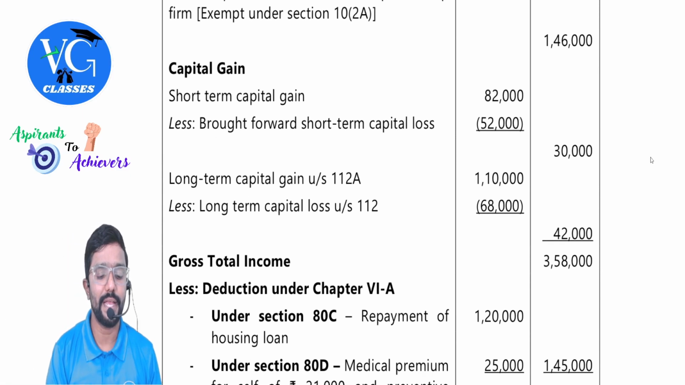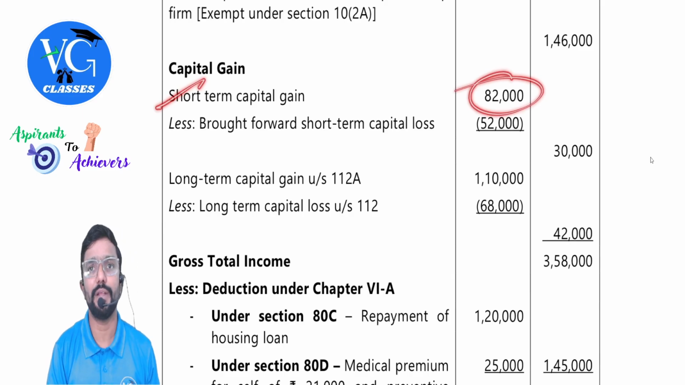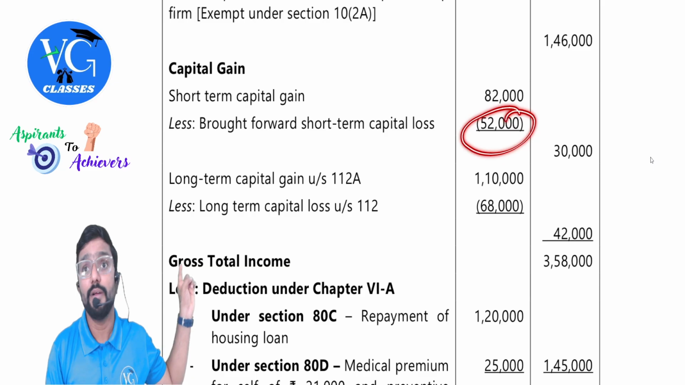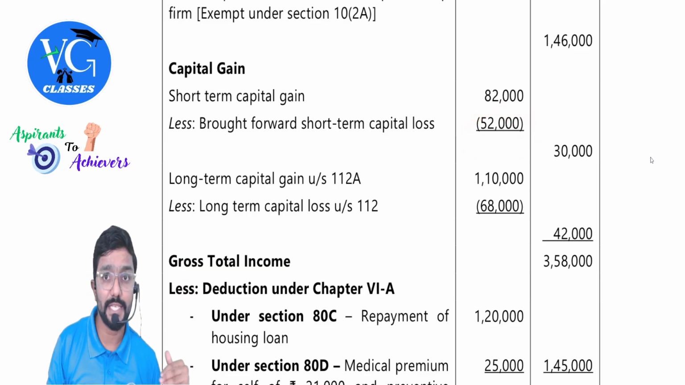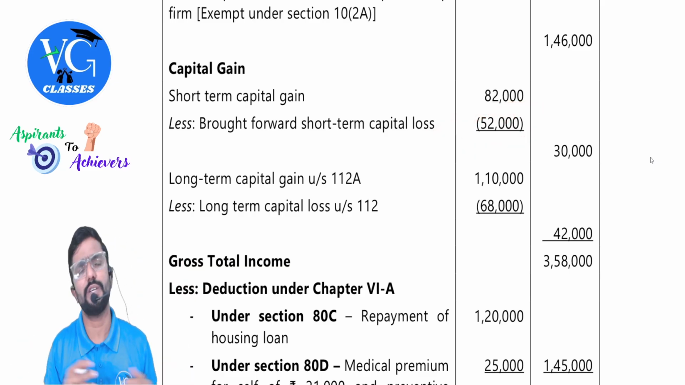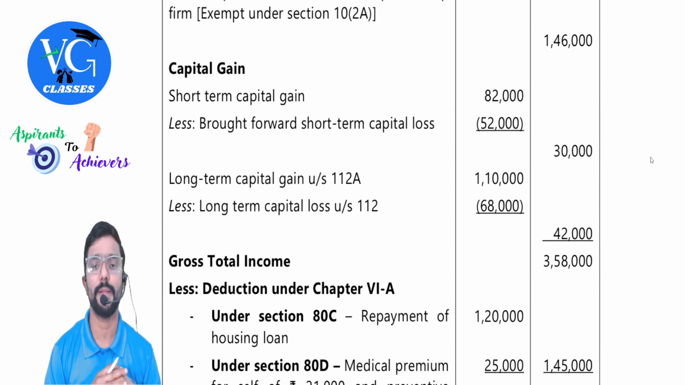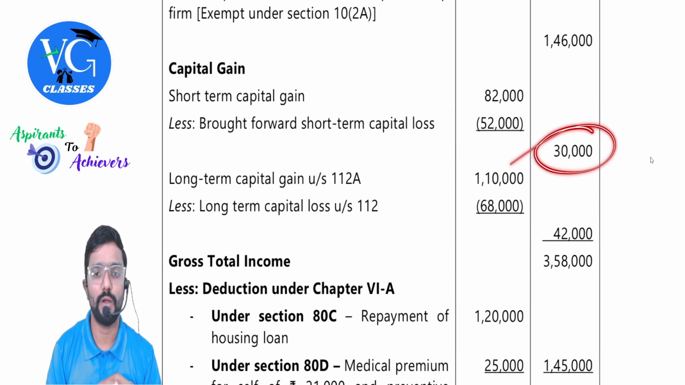Okay. Capital gain. Short-term gain is there, 82,000. Brought forward short-term loss is there, which is given in the adjustment. Can we adjust it? Yes, short-term loss can be adjusted against short-term gain. So remaining, take it to the outer column.